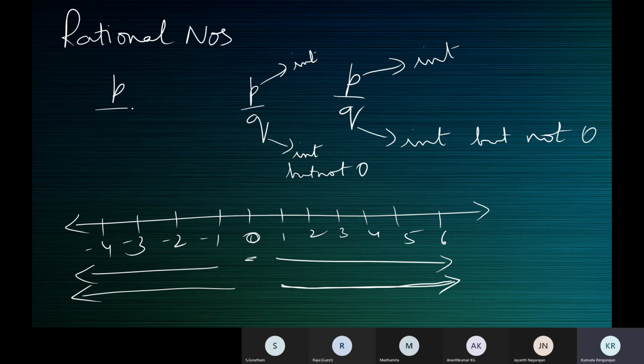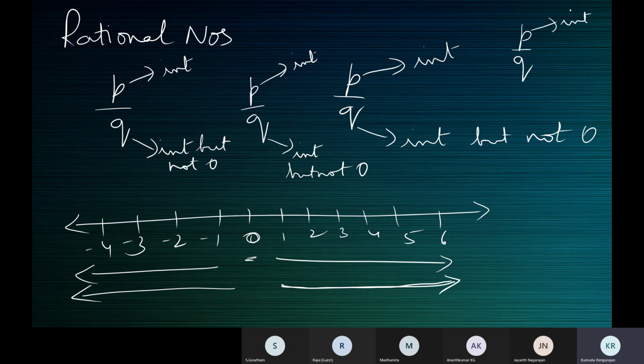Simple, just get this picture in your mind. If you want to define what a rational number is, just get this picture in your mind. P by Q, P integer, Q also integer, but not 0. Or write this somewhere in the corner of your book. P by Q, P is an integer, Q also an integer, but not 0. So use this and define.